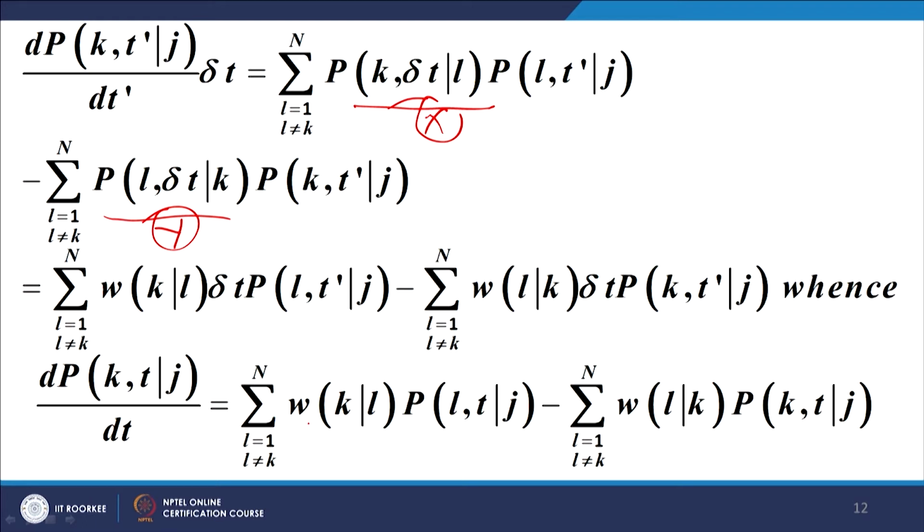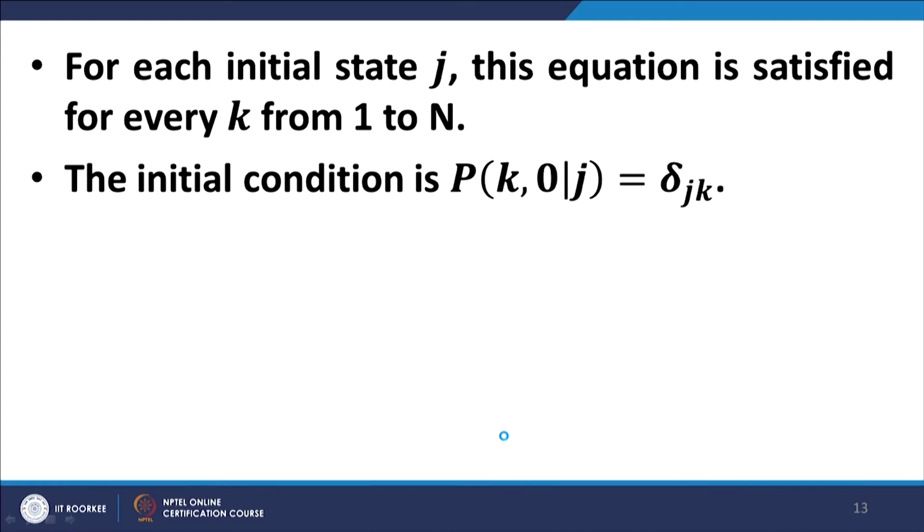Now, very interestingly, you can interpret this term as a rate equation, where one side represents the inflow and the other side represents the outflow of probabilities, and the initial condition of course is p k t 0 subject to j is equal to delta k, the delta initial condition which is commonly used.